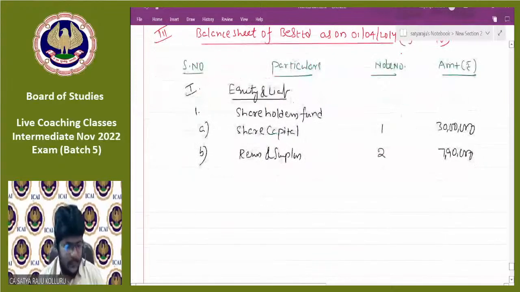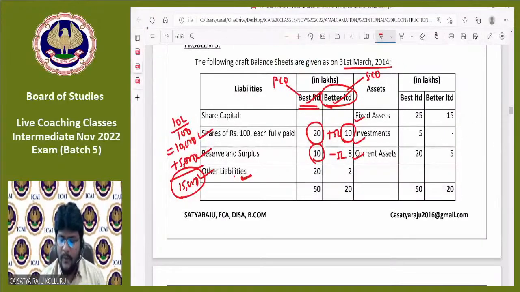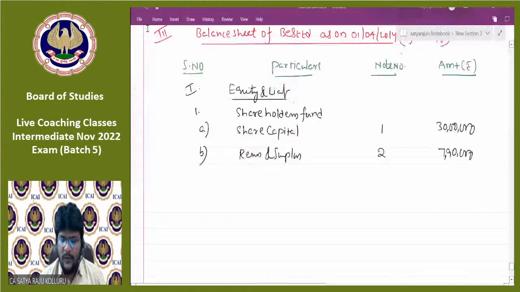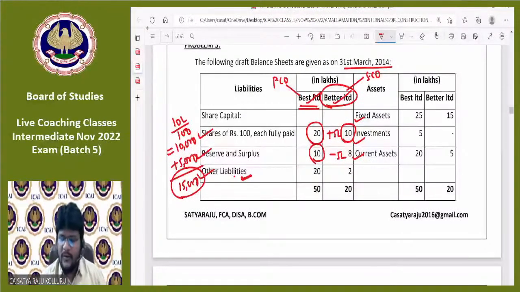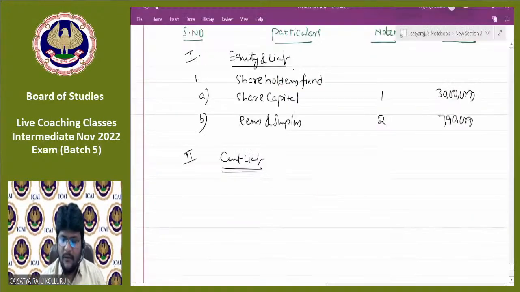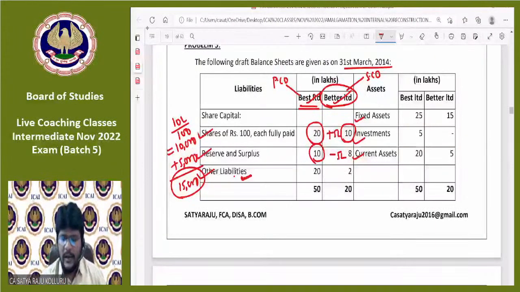Fine. The next component will be under the liabilities. Only one thing is there, which is other liabilities. It is given. You can put it directly under current liabilities. Other liabilities you can consider as current liabilities. Sir, current liabilities, how much can I write? Please concentrate here. From here onwards, line by line addition. I don't want to present it under notes to accounts. Actually, in the examination, you need to present it.